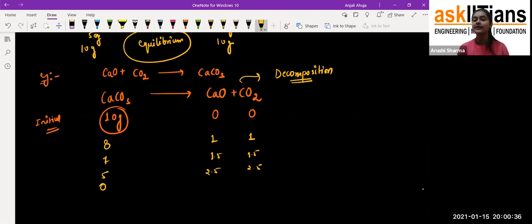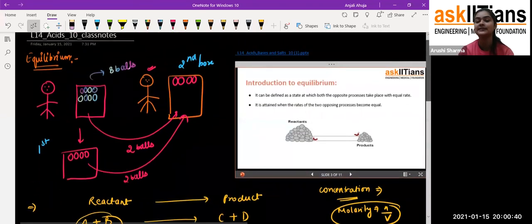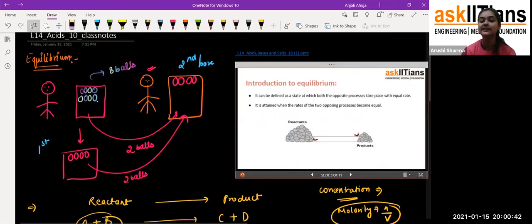Exactly. If I want to explain this thing with an example: initially you can see that this boy is having 8 balls, but when he gives 4 balls to his friend, now he is having fewer balls. That is four. But if his friend asks him to give more balls, he'll transfer 2 balls again. If he asks again, he will give his 2 balls again.